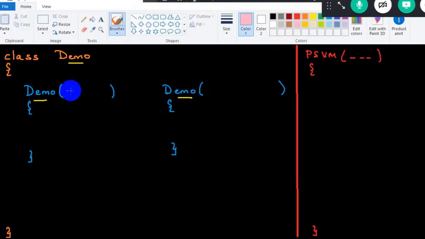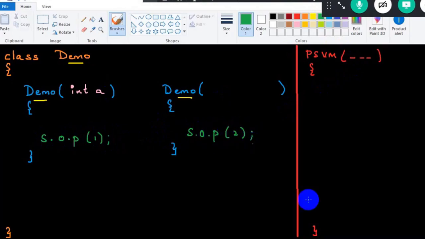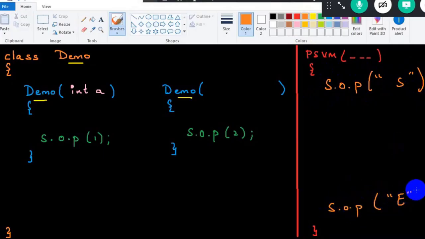Therefore, now I just pass it as int a. Now is it valid? Absolutely. Why, sir? There is a change in the number of arguments. Perfect, guys. Now here, I will print System.out.println with the output as 1, and in the other constructor, the output as 2. Whenever you create an object, that is when the constructor will get called. For my understanding, I will write start at the beginning, and at the end, I will write end.